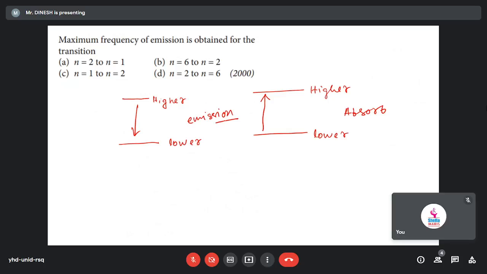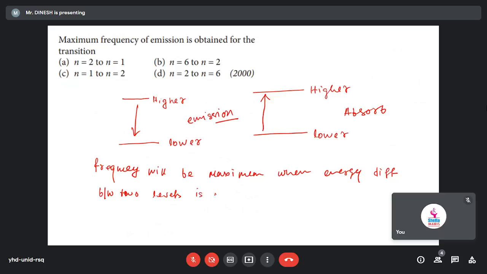Now, when will the frequency be maximum? Frequency will be maximum when the energy difference between two levels is maximum.